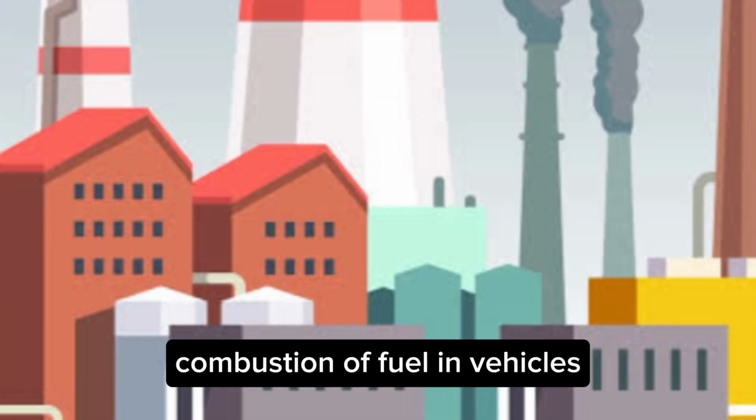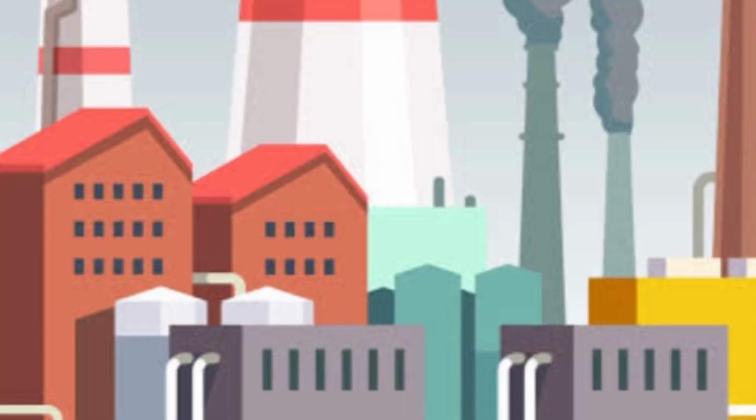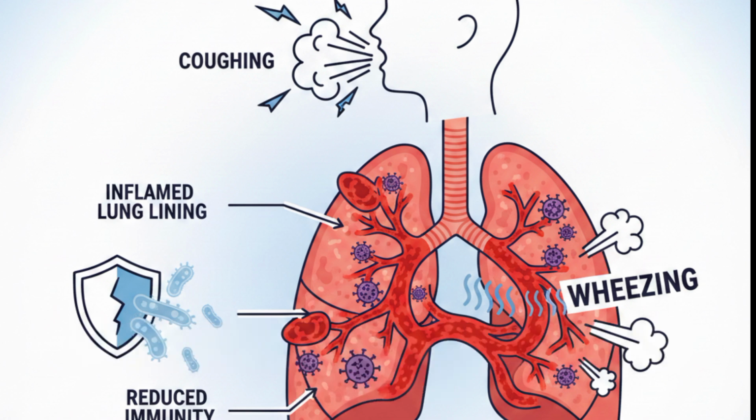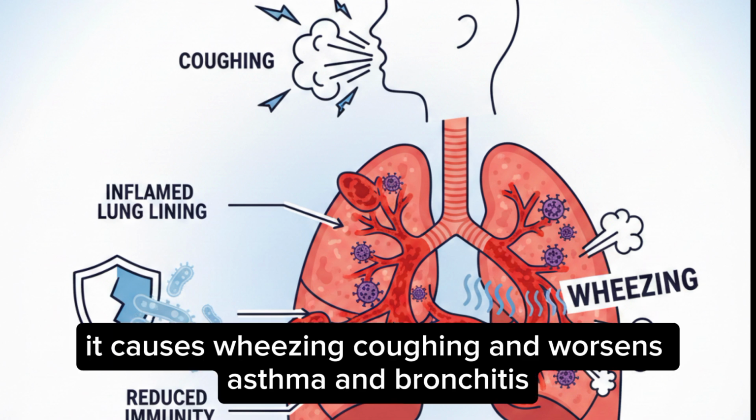Sources, combustion of fuel in vehicles, power plants, and industrial facilities. How it affects the body, it inflames the lining of the lungs and reduces immunity to respiratory infections. It causes wheezing, coughing, and worsened asthma and bronchitis.